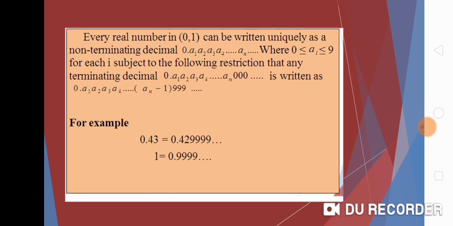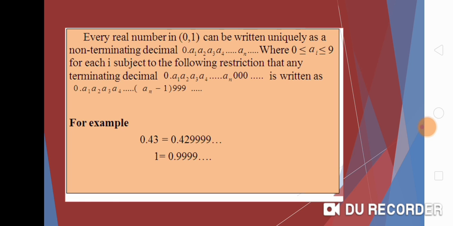Every real number in the open interval (0, 1) can be written uniquely as a non-terminating decimal 0.a1 a2 a3 a4 ... an ..., where 0 ≤ ai ≤ 9 for each i, subject to the following restriction: any terminating decimal 0.a1 a2 a3 a4 ... an 0 0 0 ... is written as 0.a1 a2 a3 a4 ... (an − 1) 9 9 9 ...